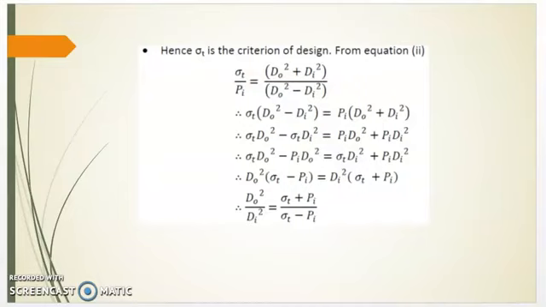From equation 2, sigma t upon pi is equal to (do square plus di square) divided by (do square minus di square). Therefore, cross multiplying, sigma t into (do square minus di square) is equal to pi into (do square plus di square). Therefore, sigma t into do square minus sigma t into di square is equal to pi into do square plus pi into di square. Rearranging the terms, sigma t into do square minus pi into do square is equal to sigma t into di square plus pi into di square. Taking do square and di square outside, do square upon di square is equal to (sigma t plus pi) divided by (sigma t minus pi).